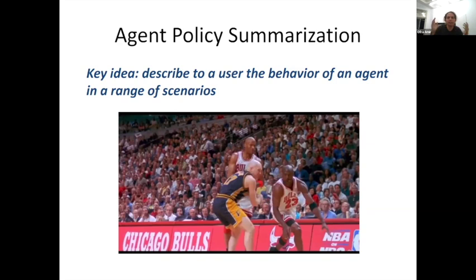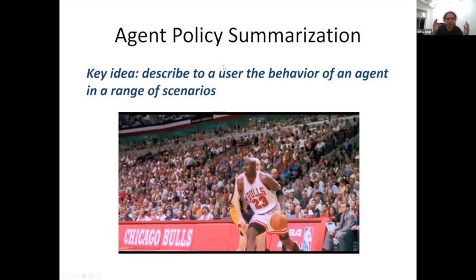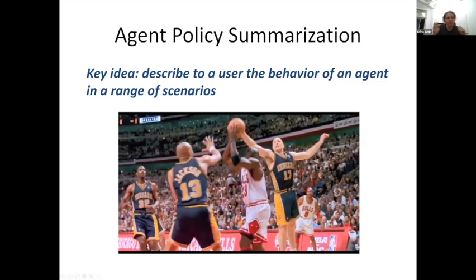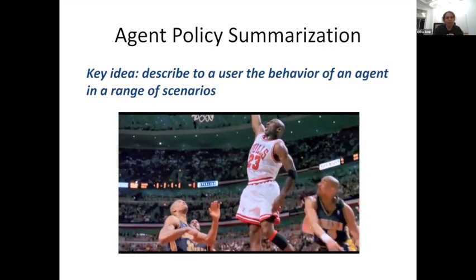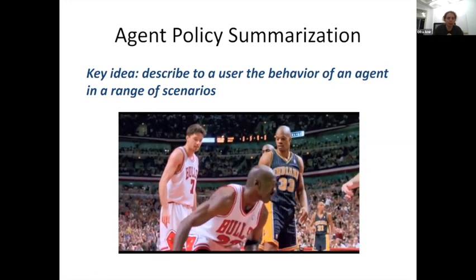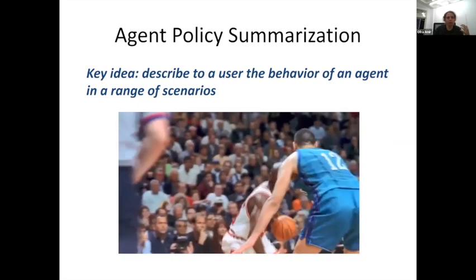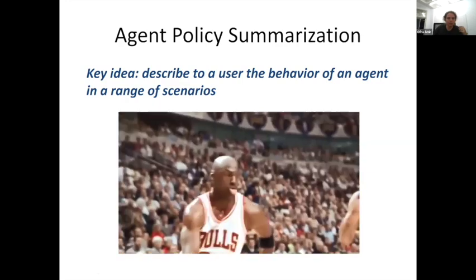And the same is true for agents, if you think of an autonomous vehicle. So our idea is sort of like a highlights video where you show key moments. I can show you Michael Jordan making a shot or blocking someone or passing the ball. And in the same way, I would like to show you key situations or key behaviors of an agent in order to convey the policy and important situations to you.